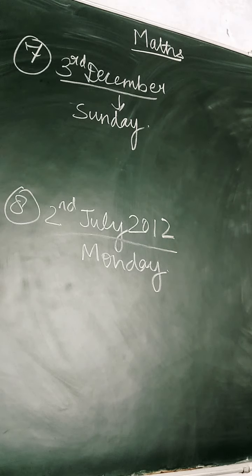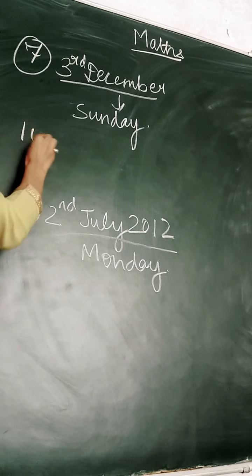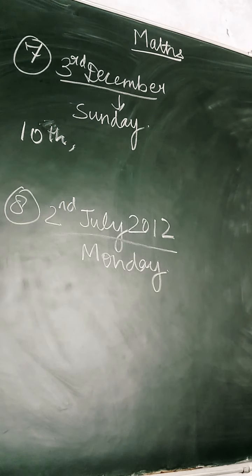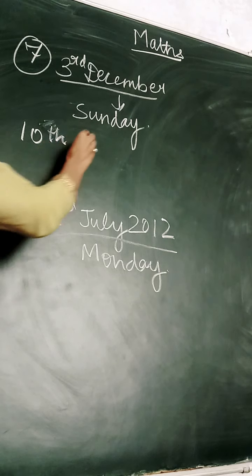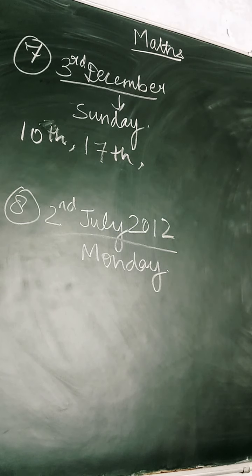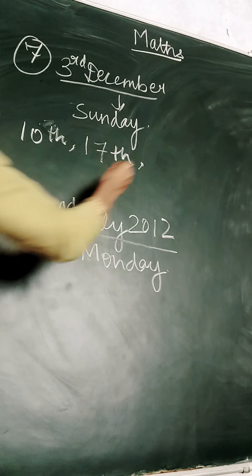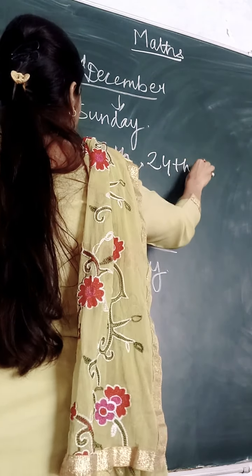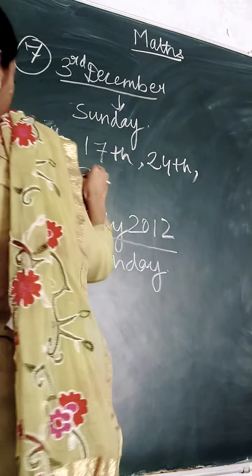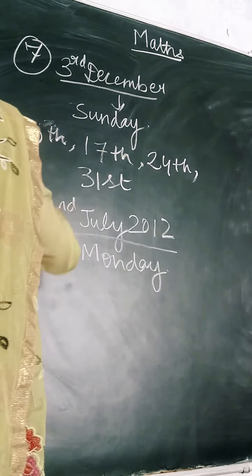So that means if on 3rd of December Sunday was there, next Sunday will come on 3 plus 7, that means 10th. Then again add 7 to it. Then next Sunday again will come on 17th. Then if you again add 7 to it, next Sunday will come on 24th. Then if you again add 7 to it, next Sunday will come on 31st of that month.